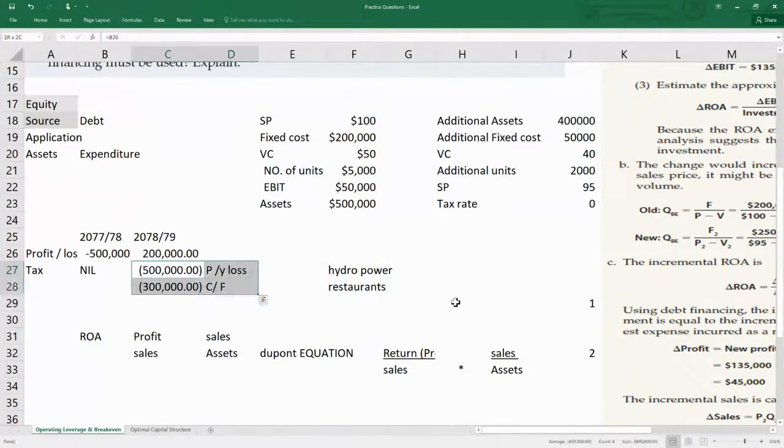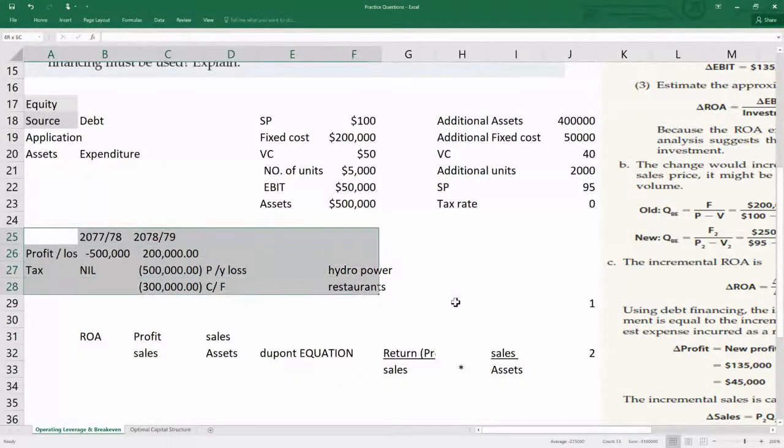And they set off these losses for a certain period. There is a saying in business that loss is also our asset. Why? Because it saves our taxes. You cannot say that theoretically, but business-wise, it is considered that way. So till the time your loss is covered, you do not have to pay tax. So this was the same case. I hope you understood this concept. If you do not, then please let me know.